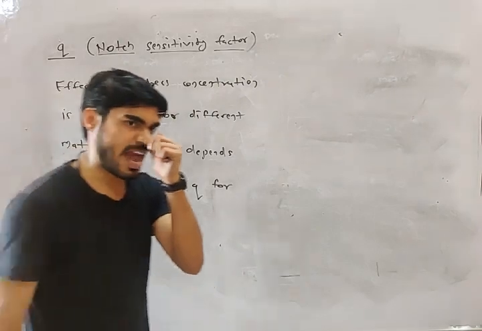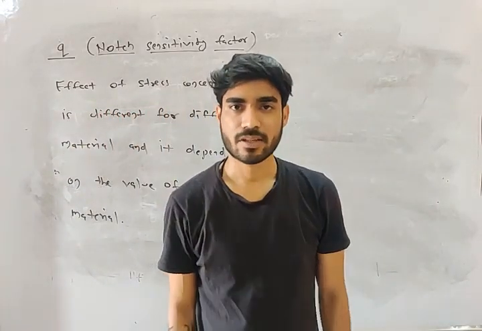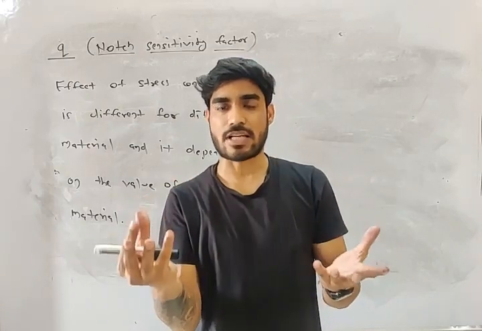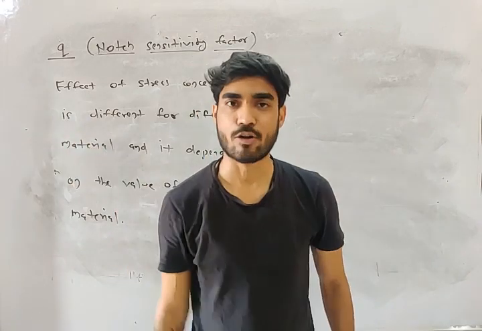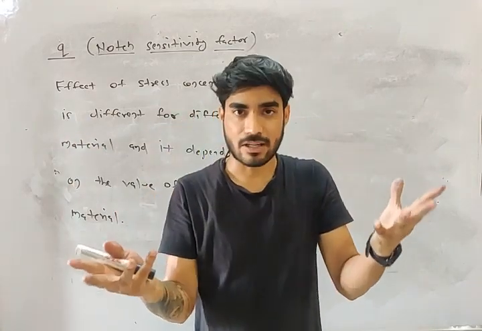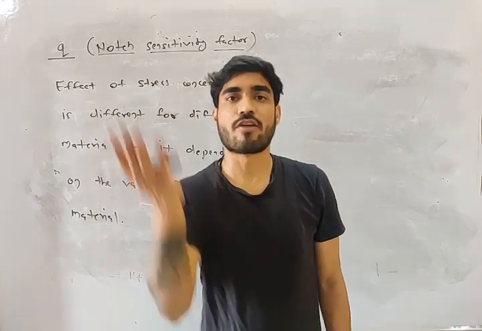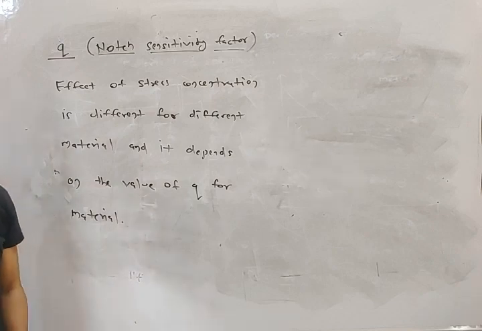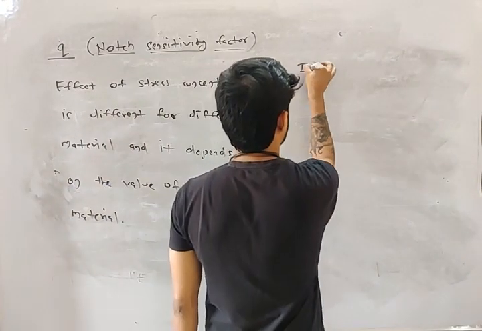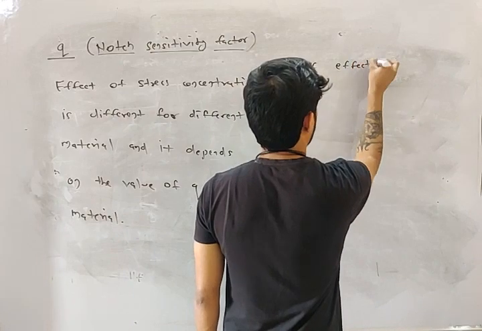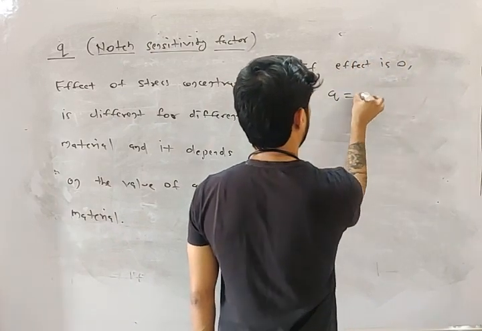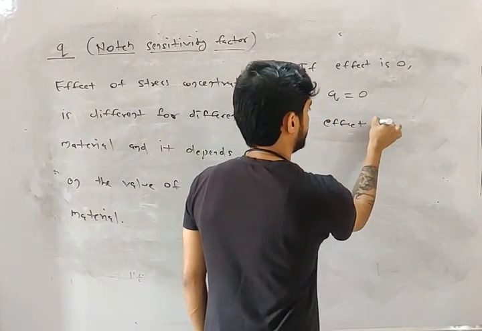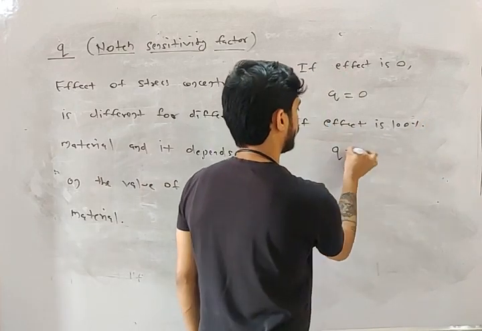Let's say you have steel and aluminum; for both materials, the effect of stress concentration will be different. Let's say the effect is more in steel and less in aluminum. Which factor decides that? That factor is the notch sensitivity factor. If the effect is 0, then Q will be 0, and if the effect is 100%, then Q will be equal to 1.